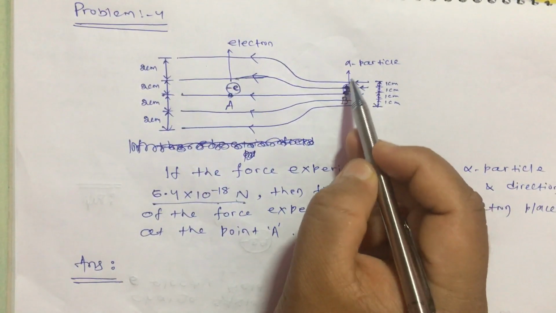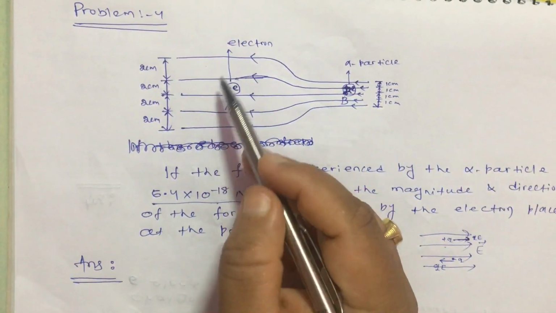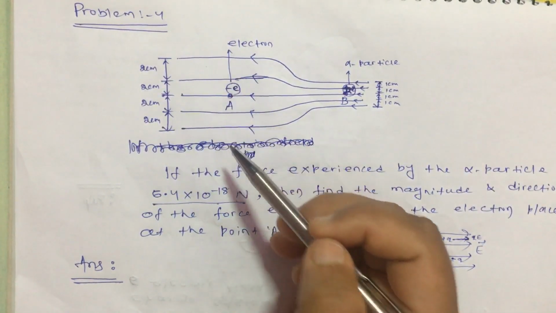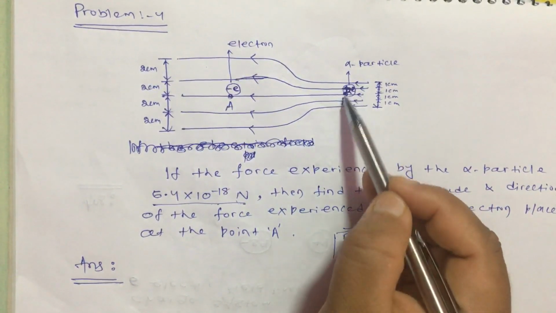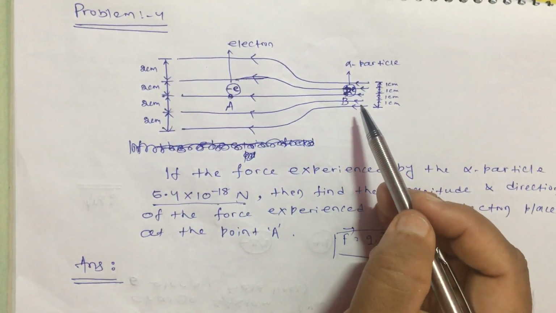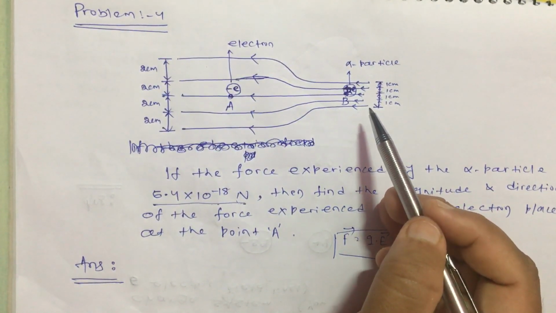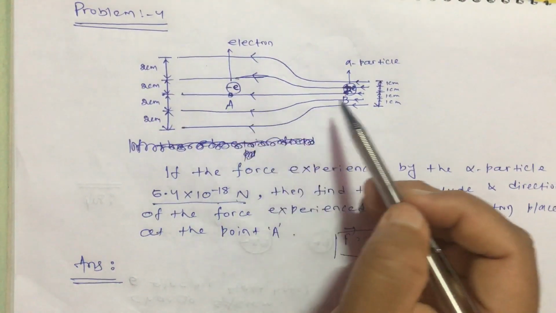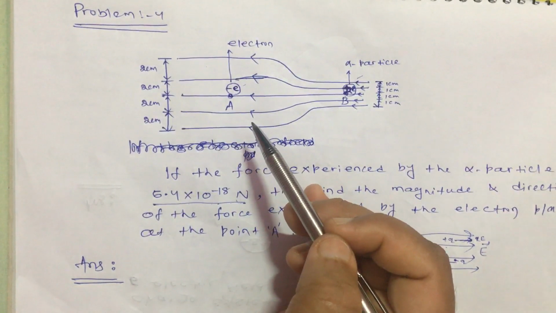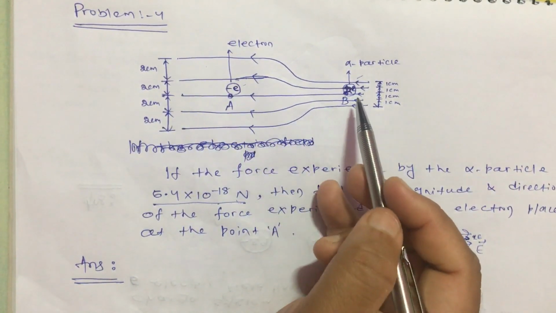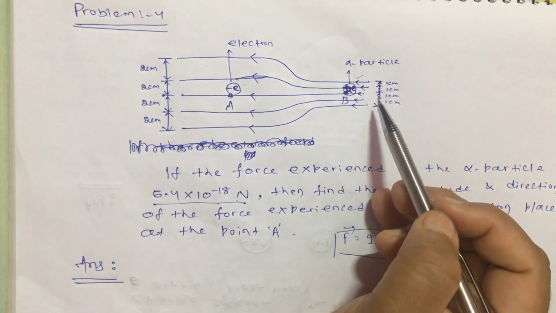If I am considering the electric field E here, then here I have to consider the electric field as E by 2, because you should remember that if the electric field line density is more, then the electric field is more, and the relative closeness of the field lines gives the strength of the electric field. So where is the electric field more? At the point B. At the point A, the electric field is less, exactly half of the strength at B, because here it is 2 centimeter and there the separations are 1 centimeter.